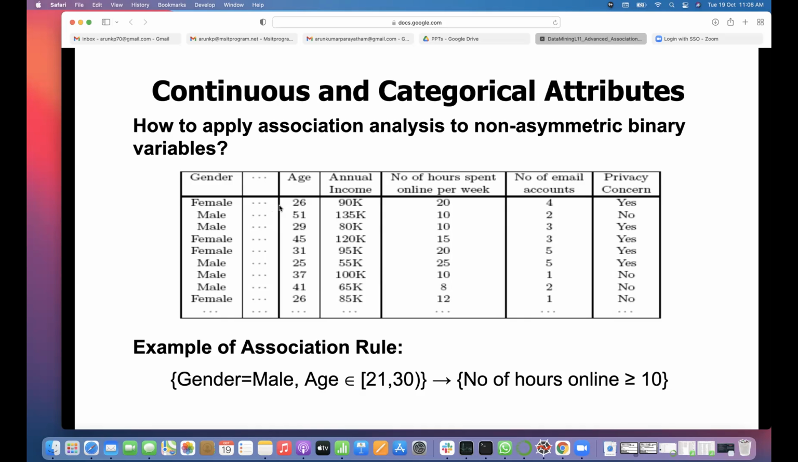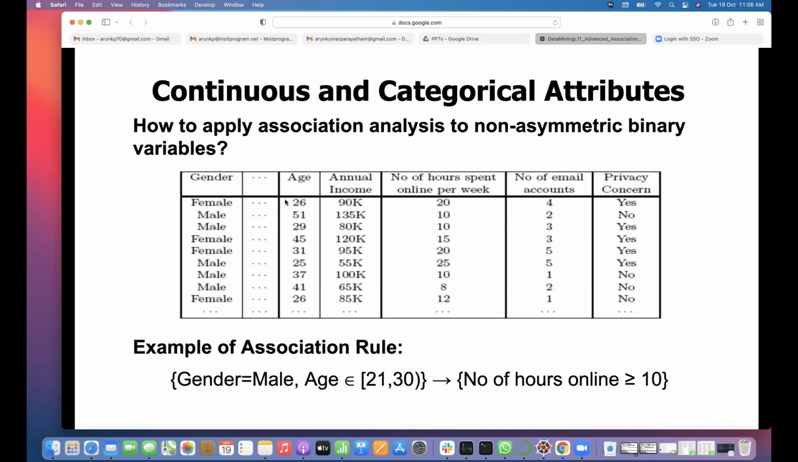So there is no meaning in defining rules like, if female and age is 26, then they are more prone to spend 20 hours. Then so many rules will happen. So can we put them into brackets? We have seen binning, right? So if age is 21 to 30 and they are male, then there is more chance that they spend more than 10 hours online. So these rules will be useful.